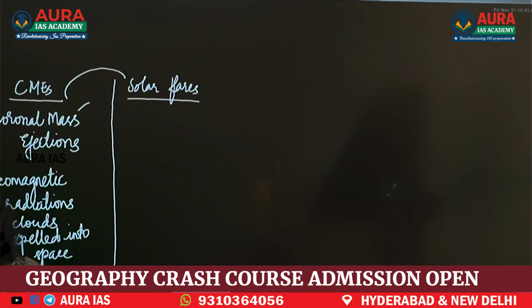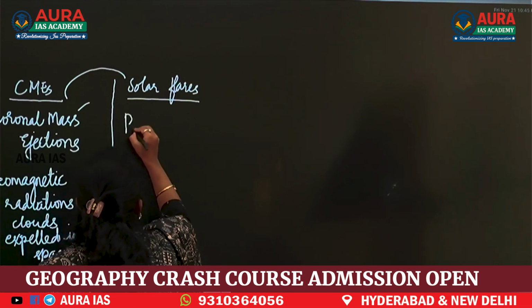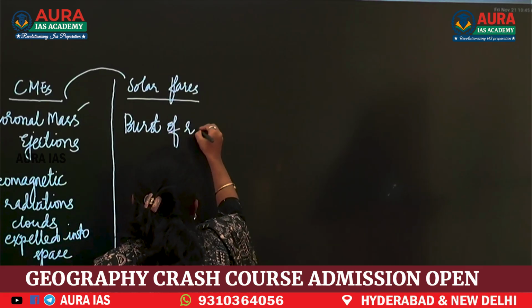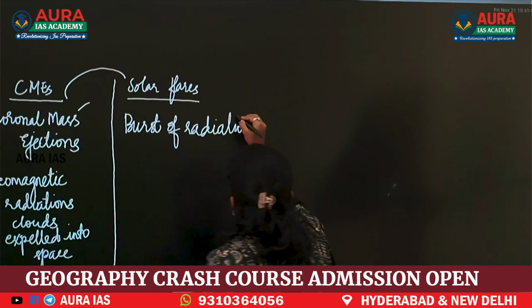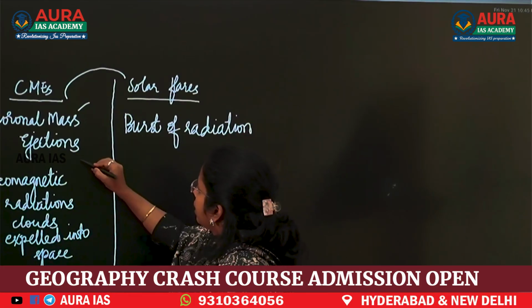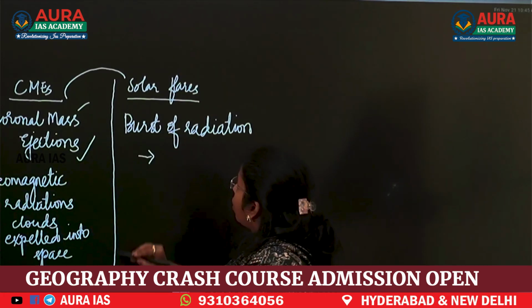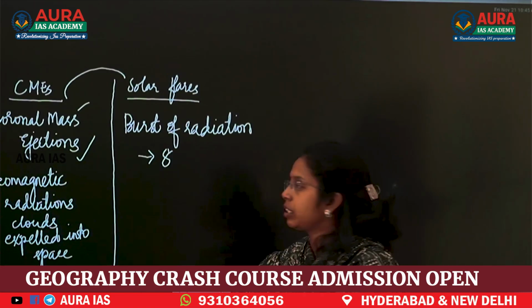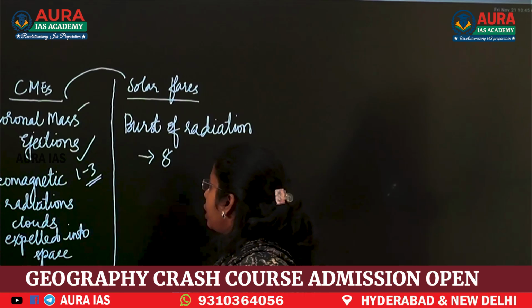When you see solar flares, they are a burst of electromagnetic radiation. Now, this is a slow process. This is a very fast process. Solar flares take only 8 minutes to reach Earth. Coronal mass ejections will take 1 to 3 days to reach Earth.